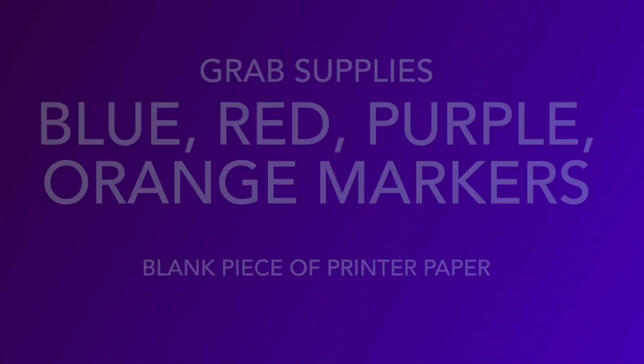Now we've learned the song, and now we have a little activity to go with it. So you're going to need a blank piece of paper. It can be any size, but preferably just a regular sheet of printer paper. And then you're going to need 4 colored markers. It works best if you have a blue, a red, an orange, and a purple or pink marker, and that way you can follow along best. And now we're going to go ahead and draw the land of Gallon so we can remember and visually see how much quarts, pints, and cups are in a gallon.